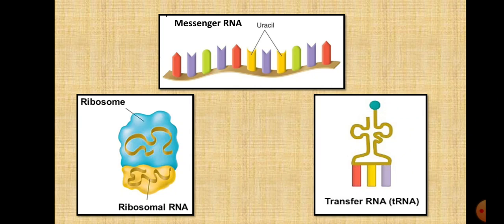Ribosomal RNA is present inside the ribosomes. Transfer RNA transfers the amino acids to the different places. It transfers things to different places. That is why it is called transfer RNA.